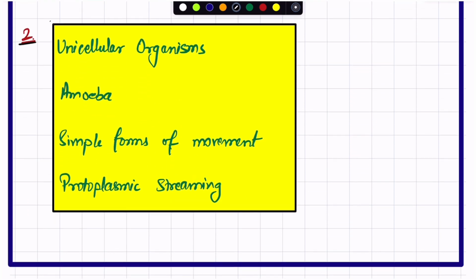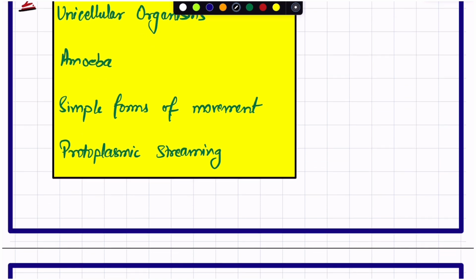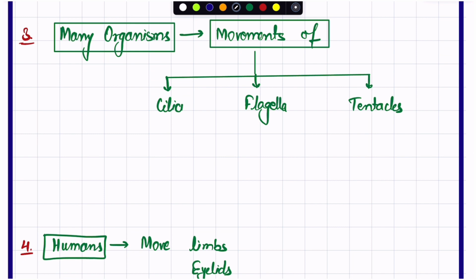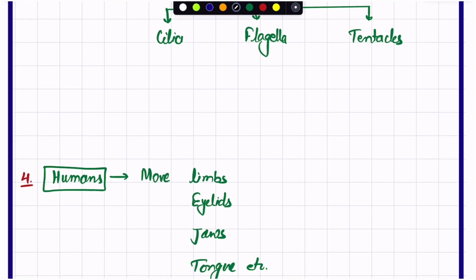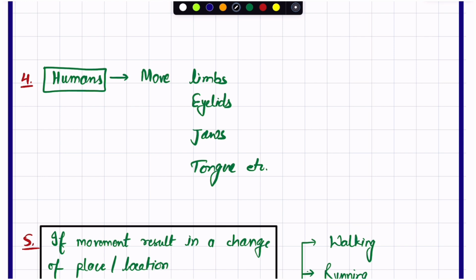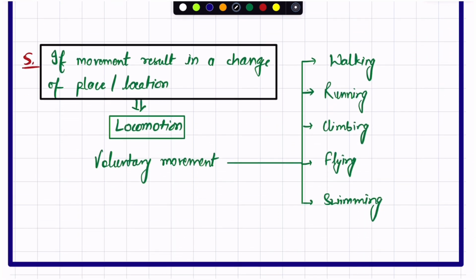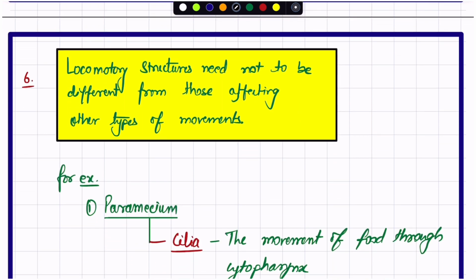Then we will start by taking examples from unicellular organisms. Fine. In the third, we will discuss different kinds of movements and the apparatus which other organisms use, and then we will talk about humans. In the fifth point, we will discuss locomotion. In the sixth point, we will discuss how locomotion and movement are interrelated.